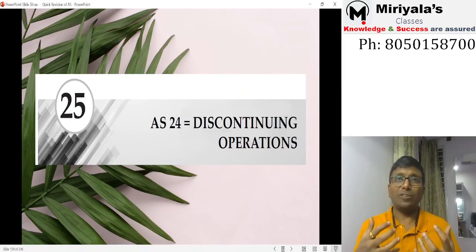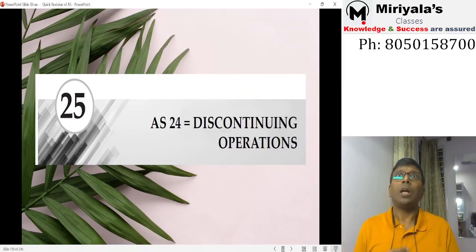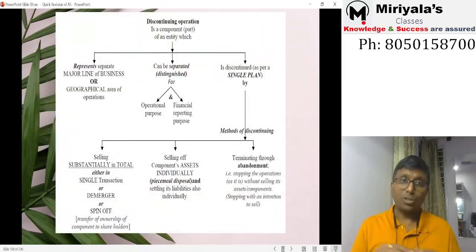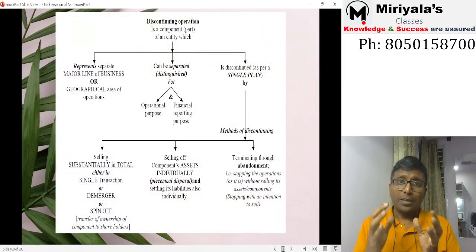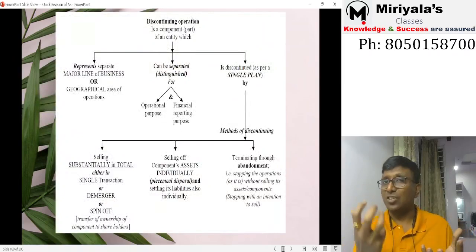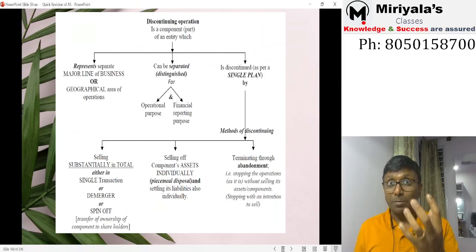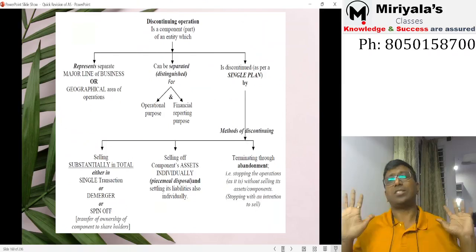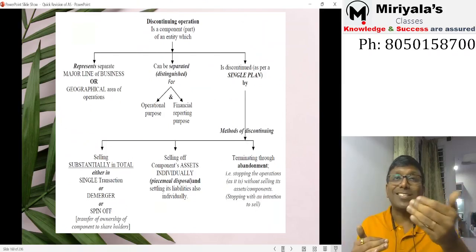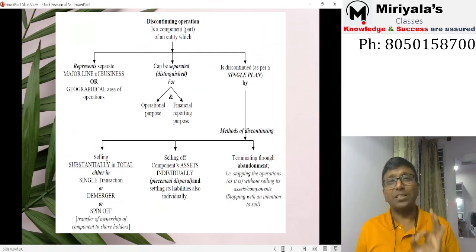What should I do if the management has decided to discontinue some operation? First, what is an operation? An operation is a component which is distinguished in its operational purpose and financial reporting purpose. It is a component in the sense that it's a segment. But remember, it is not necessary to be a reportable segment. It should be a segment. That means it doesn't need to satisfy the 10% criteria or 75% criteria just discussed. If it is a separate line of business, that may be a business segment, that may be a geographical segment.